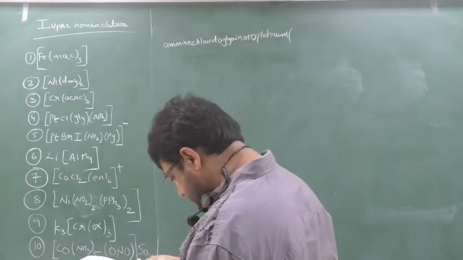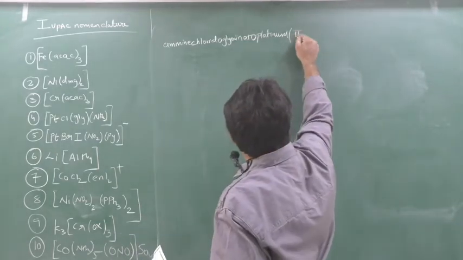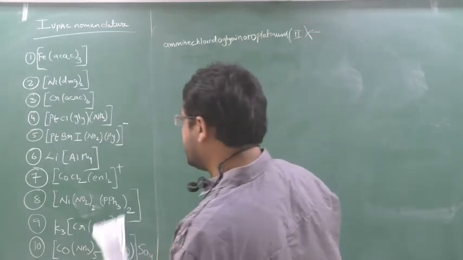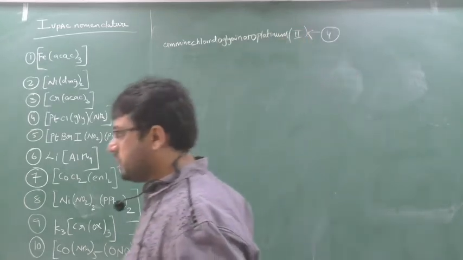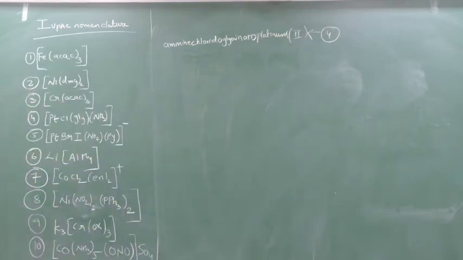How much was the valency? 2. This is the answer, number 4. Ammine, chlorido, glyoximato, platinum 2. Ato will be the suffix. Chalo, done. Can I go for next?